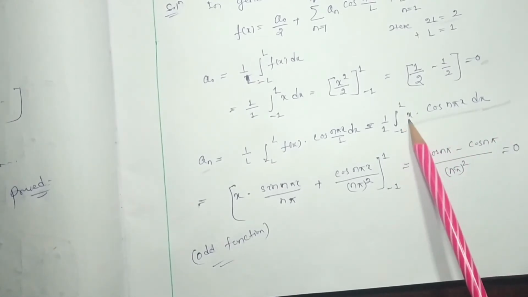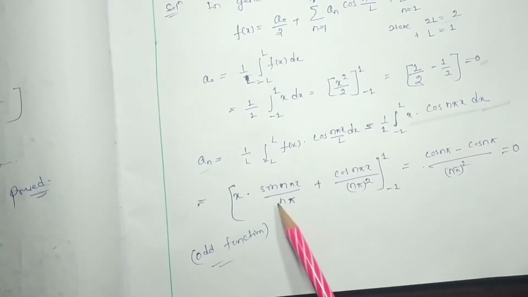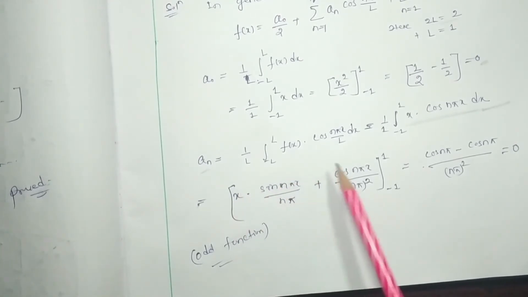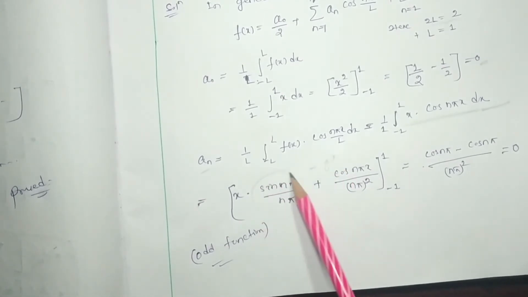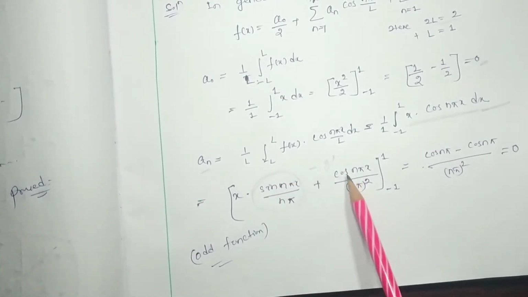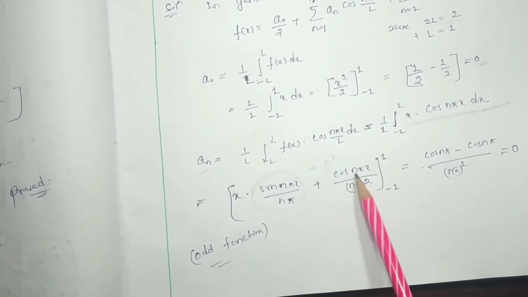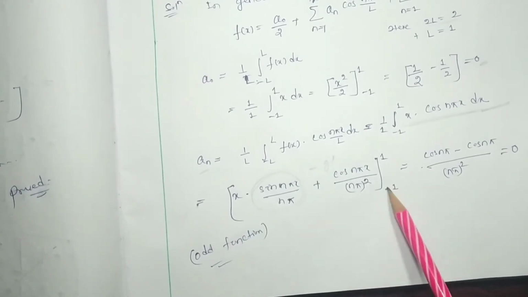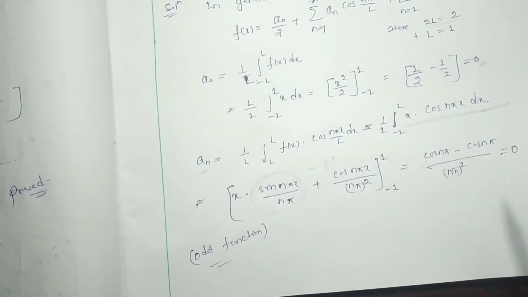So this is the function g(x), and this is phi(x). Then the integration of phi(x) will be sin n pi x by n pi, then minus g dash x, which is 1, and the integration of this one will be minus cos n pi x by n pi square. So minus will be there, so plus cos n pi x by n pi square, from minus 1 to 1. If we put in the higher limit and lower limit, the value will be 0. So an will be equal to 0.